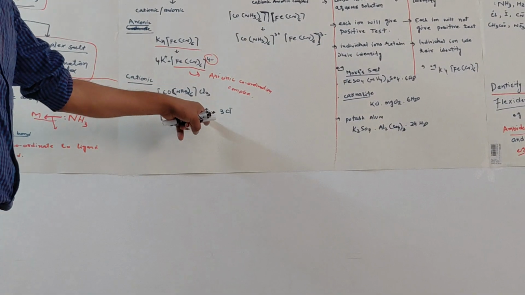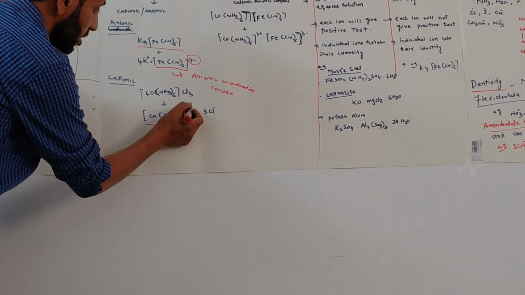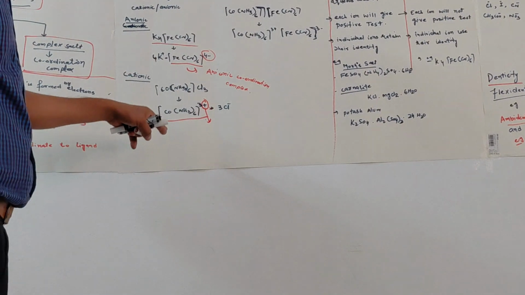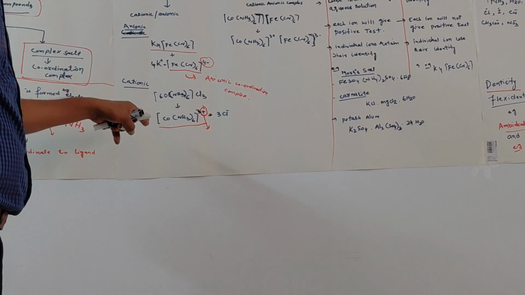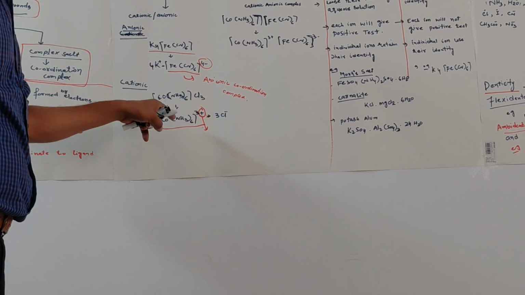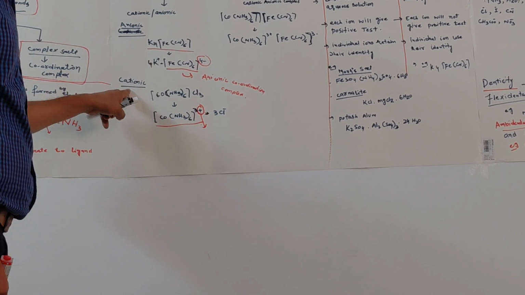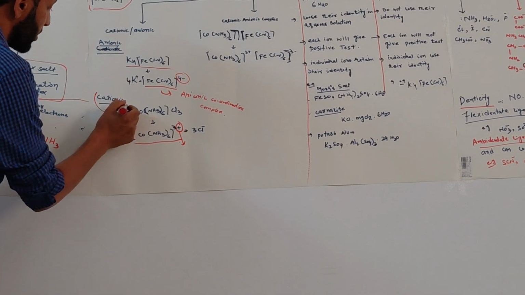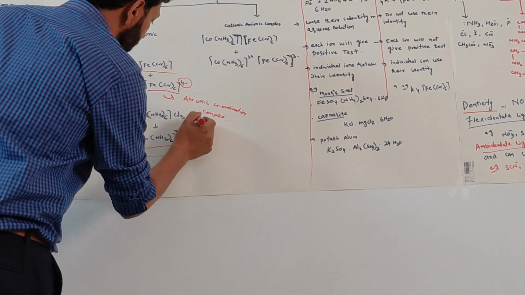Here on the complex there is a positive charge. So whenever any coordination complex has an overall positive charge, that coordination complex is called a cationic coordination complex.